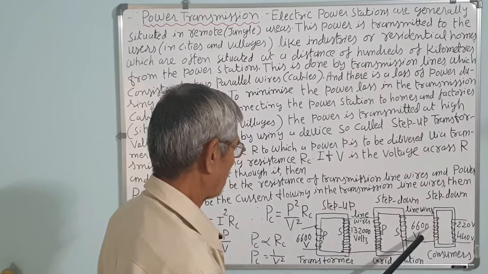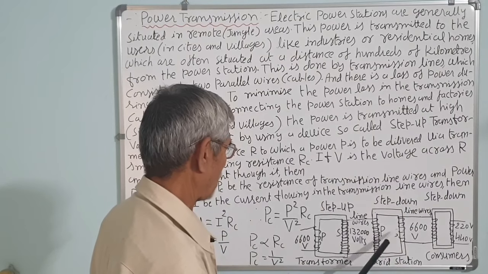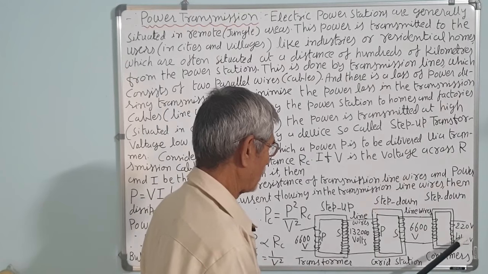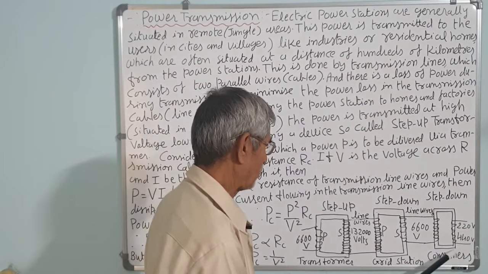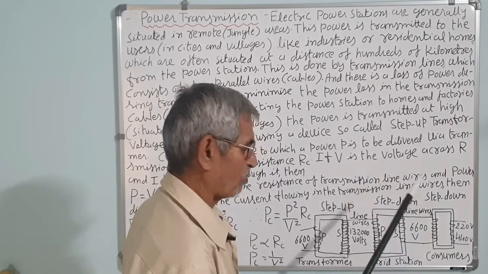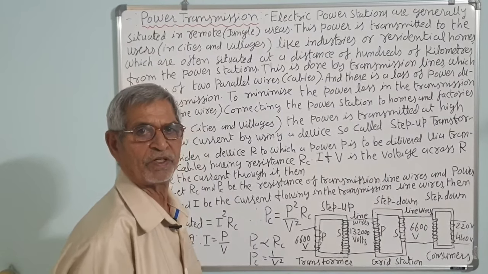So again a transformer is used to step down voltages. The 1,32,000 is stepped down to 6600 volts. Again it is stepped down to 220 and 440. This is one phase and this is two phase, which is supplied to the homes. For industries we use more power at more voltage. That is according to the transformer use we do it.